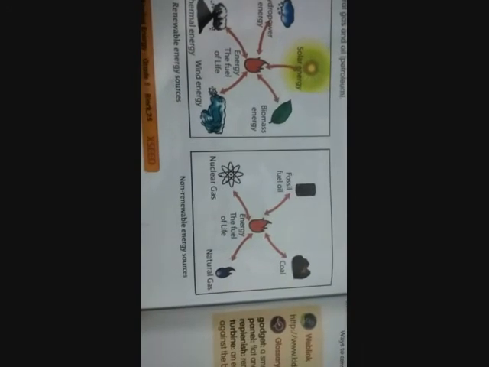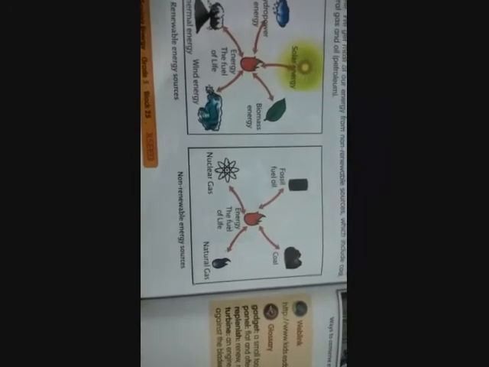So here what is the main advantage of using non-renewable sources of energy? So here how does their use impact the environment? Non-renewable sources produce a lot of energy unlike wind, water and sun. They are not dependent on environmental factors.